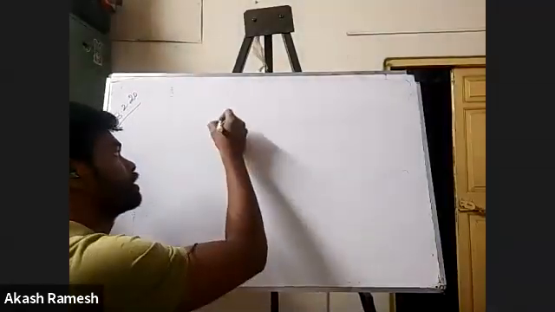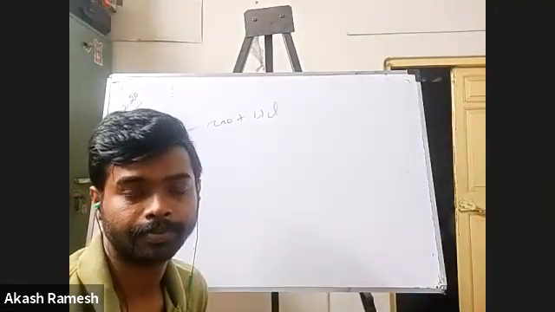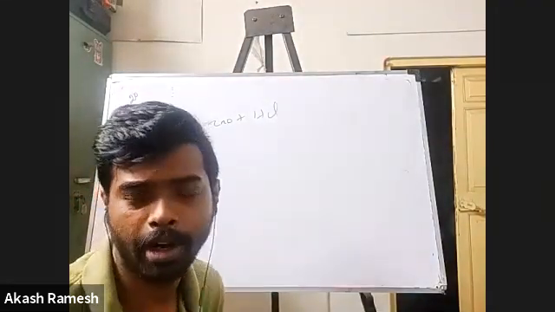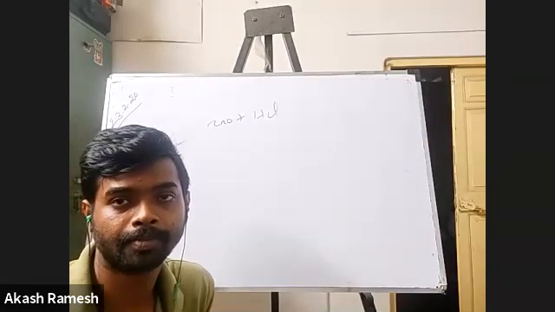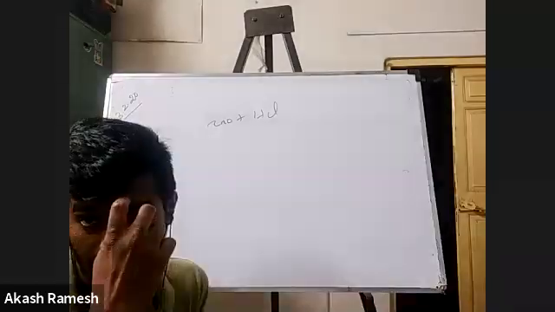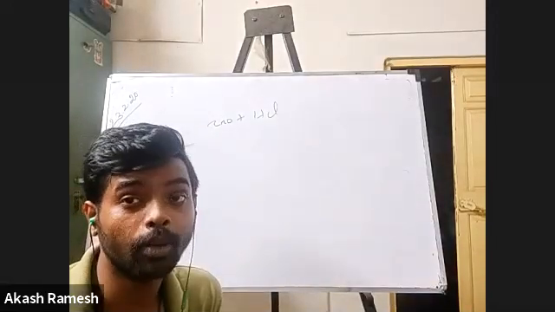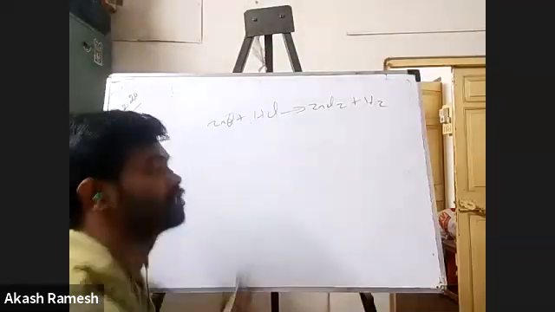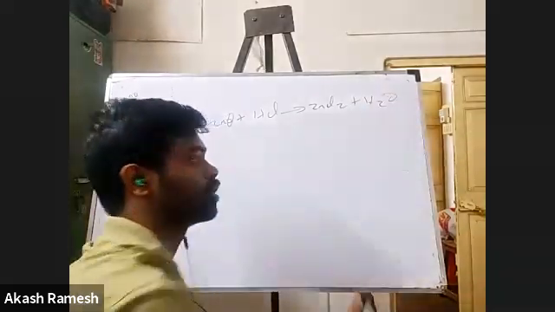Say for example, I have ZnO reacting with HCl. Tell me, what is the product you expect? Zinc chloride and H2? Zinc chloride and water, not hydrogen. If I write zinc chloride plus H2, where has this oxygen gone? So basically, it is going to be H2O.